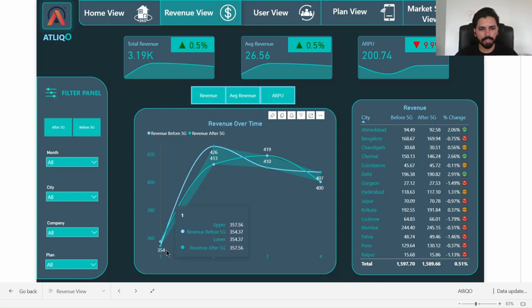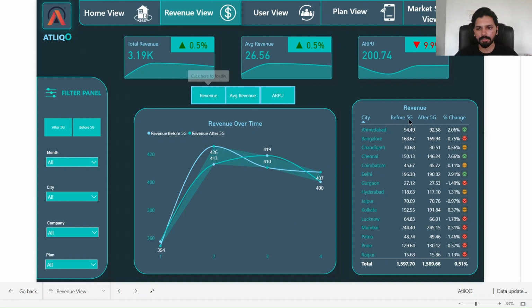So as you can see, in the before and after 5G view here, the revenue is low after the launch of 5G during the first period, and slowly it was increasing in the second period, and in the third period also it was increasing. But going after the third period and towards the fourth period, we can see the revenue after launching the 5G again started declining.